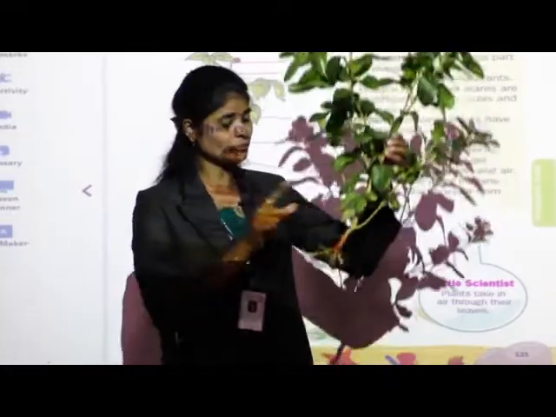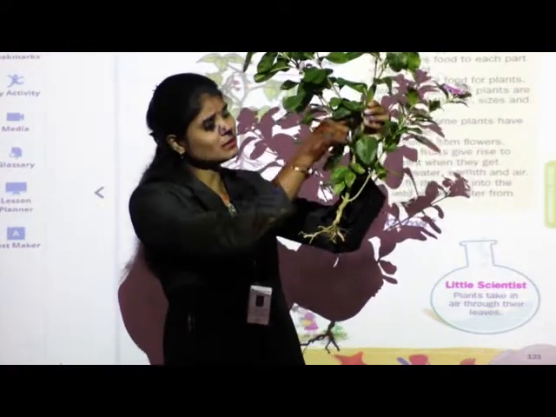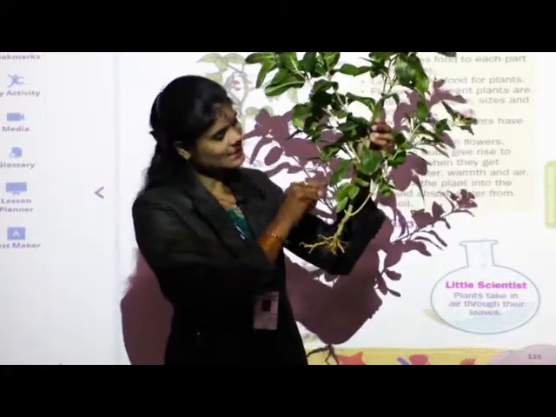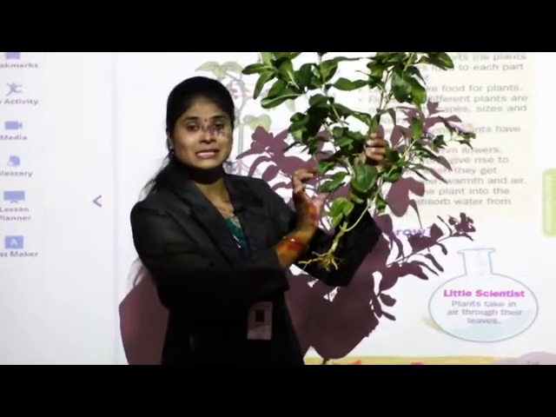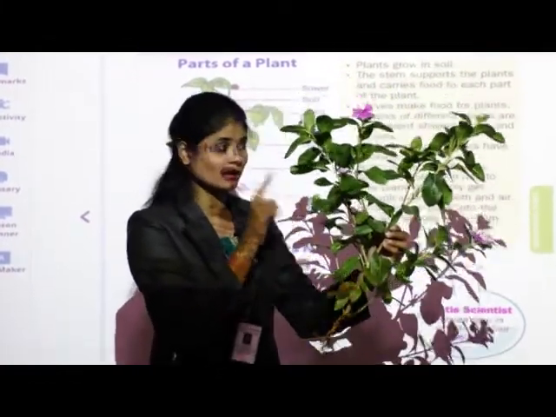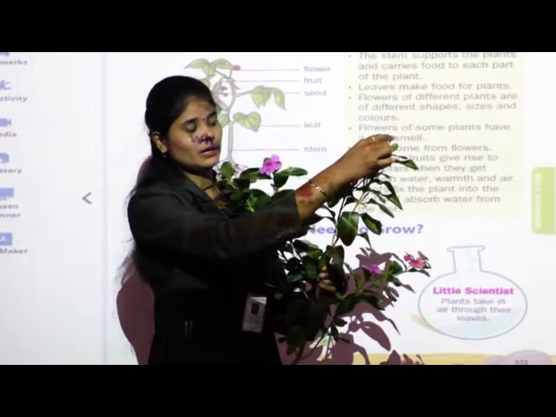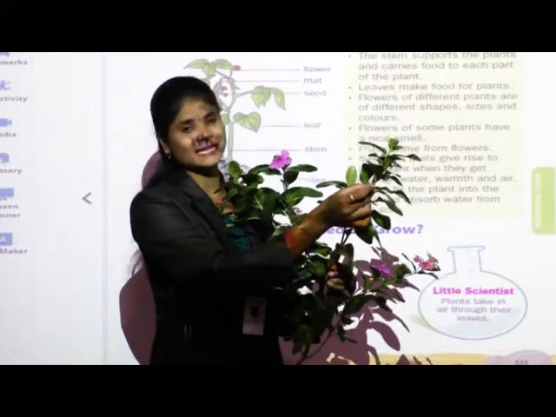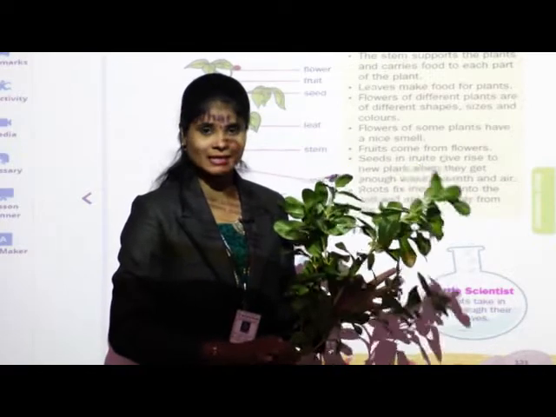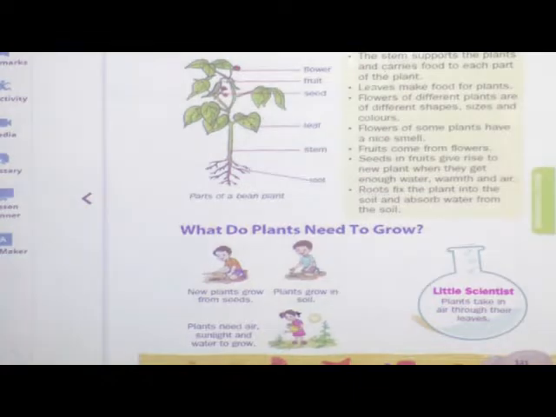Once again I will repeat. Roots, these are the roots of plants. Next one, this part is stem. Next, these are branches, and branches bear leaves. So many leaves are there, and leaves are green in color. Next part is flowers, this bud, and these are the seeds. Inside these pods there are seeds. Okay, do you understand? Is that clear? Okay, now in detail we will see from our book.